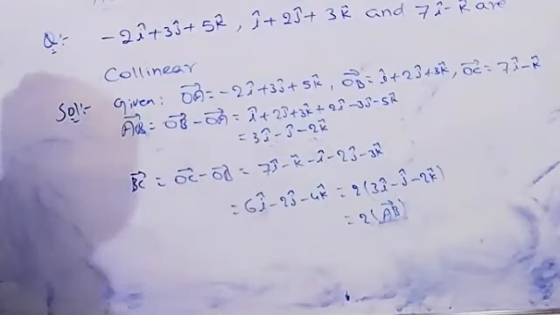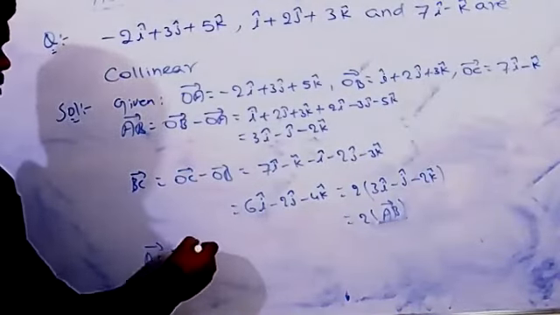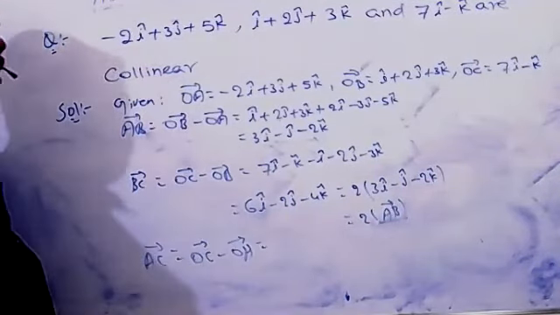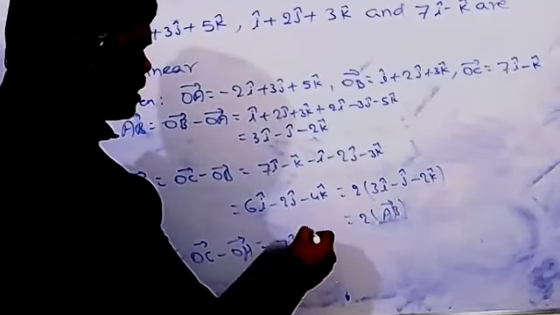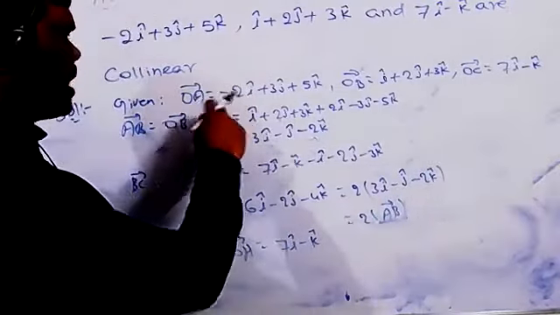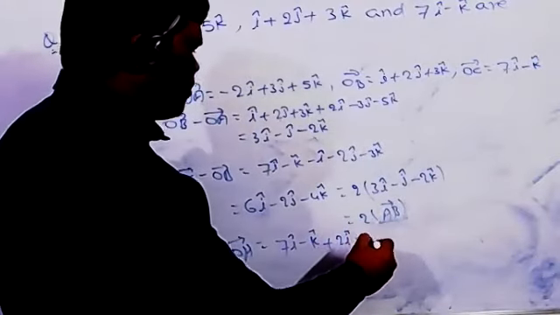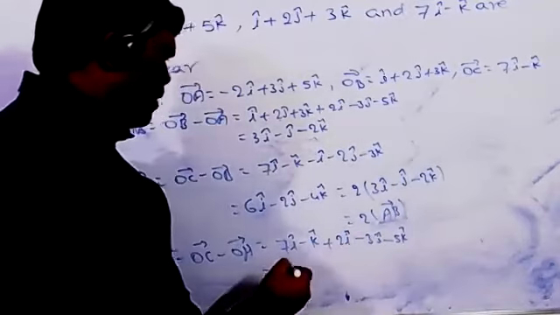In the same way, similarly we can find AC also. AC equals OC minus OA. Again OC equals 7i minus k, and minus of this, minus into minus gives plus 2i minus 3j minus 5k. Simplify that.